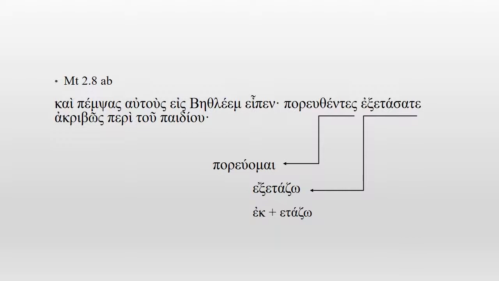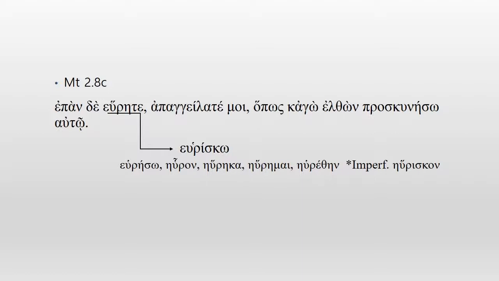Examine thoroughly, and akribos, exactly, with omega, sigma and a circumflex on top. So it makes a typical adverb form from the adjective akribis. Peri tou paidiou, about the child. Epan means when, but also has a meaning of as soon as. As soon as, however, evrite, from the verb evrisko.